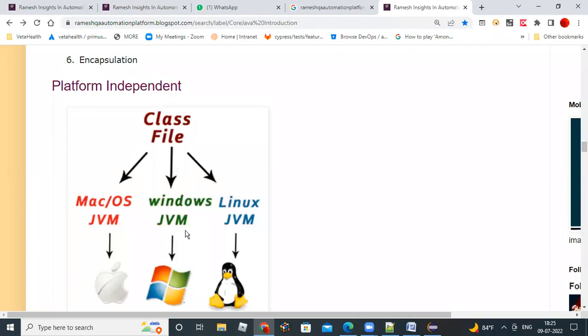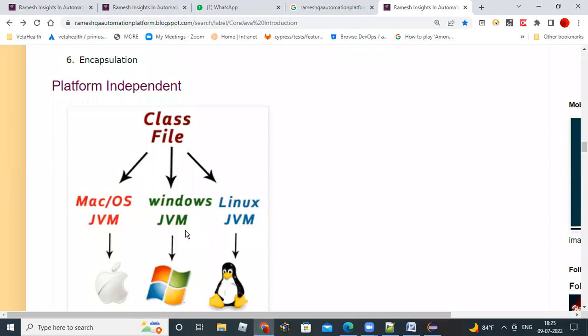That's why it's a platform independent programming language. Independent means it doesn't depend on the architecture or on any processor; everywhere it will run. That's why Java is platform independent, architecture neutral, and also portable.